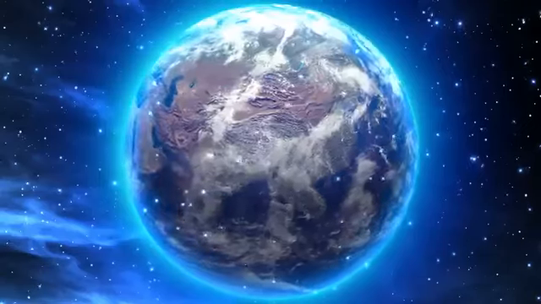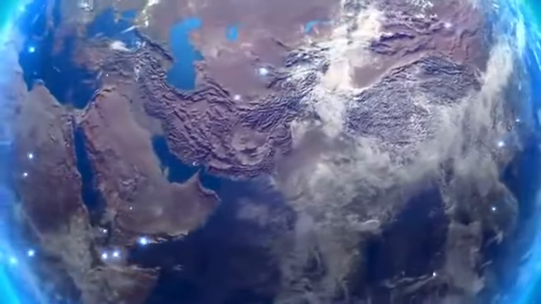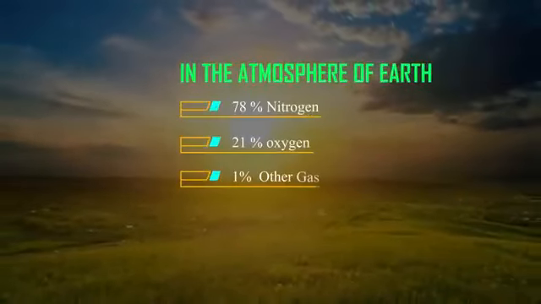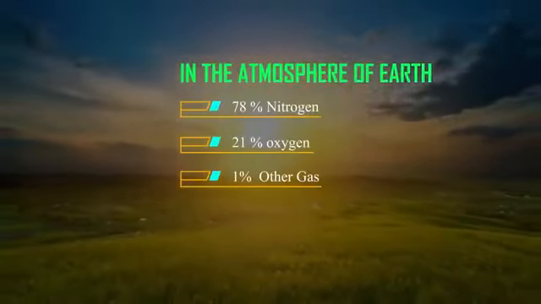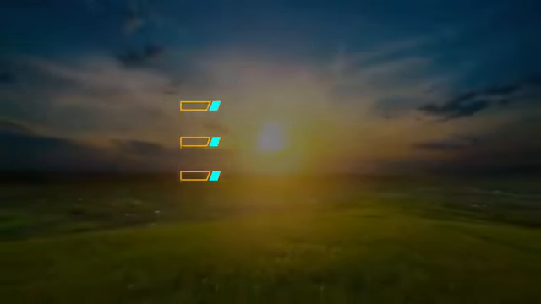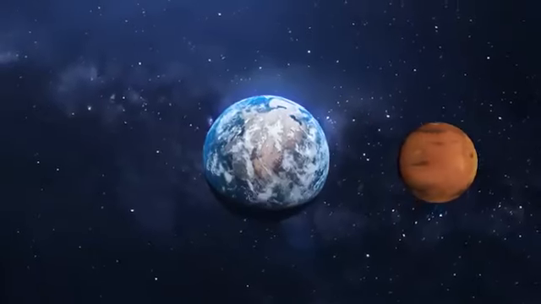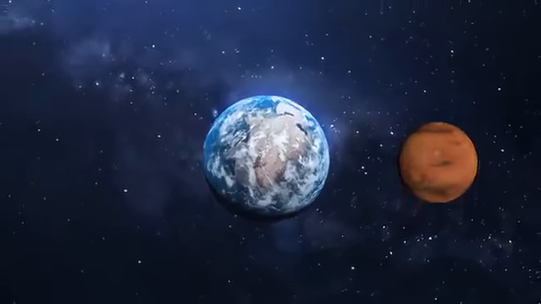And if you compare this to Earth's surface, Earth's atmosphere has 78% nitrogen and 21% oxygen. That is, the atmosphere in both is very different.